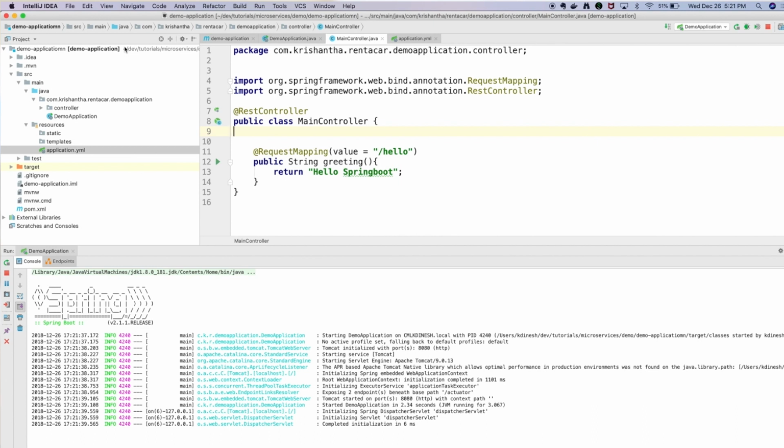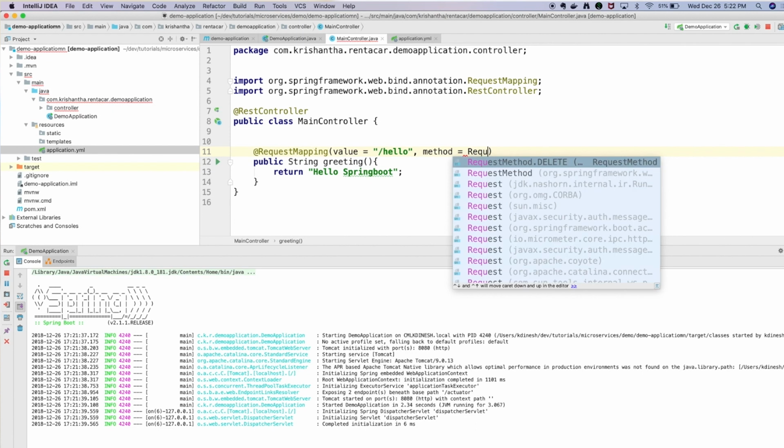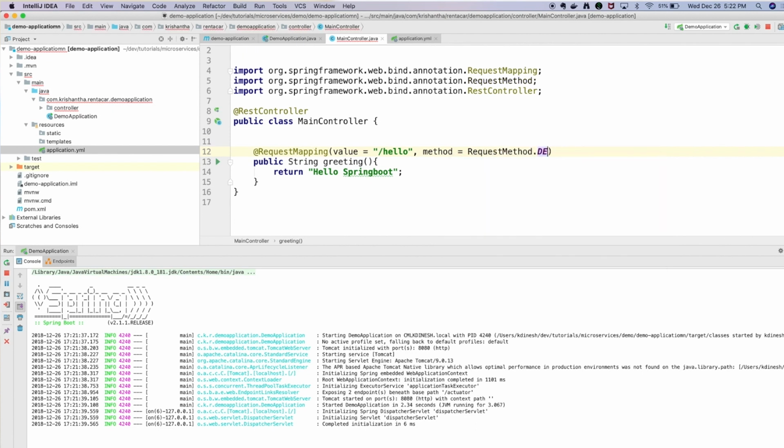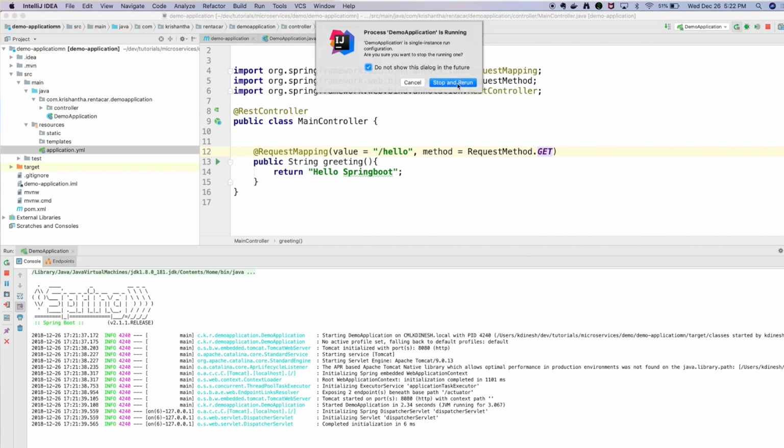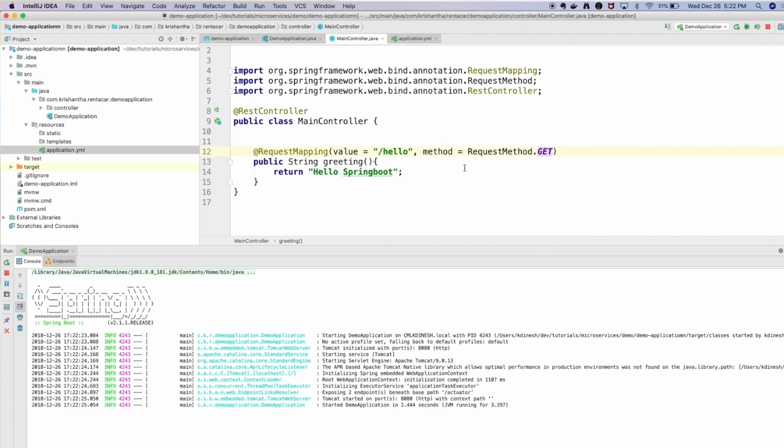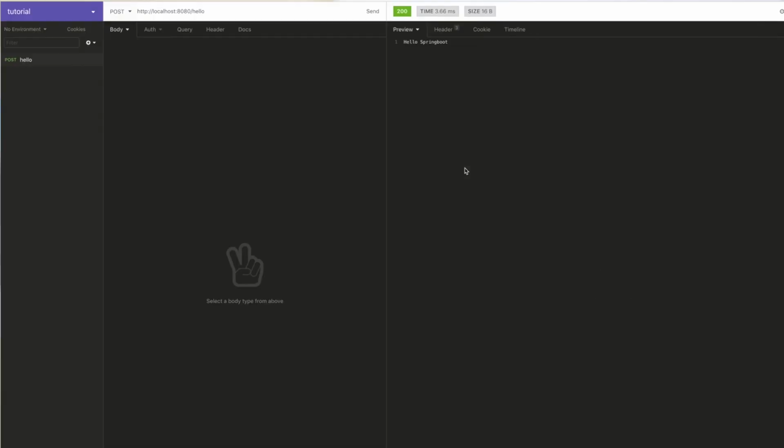Now what I'm going to do here is say method is equal to RequestMethod dot, not delete but GET. Okay. I'm going to restart this. Okay. Now when I execute the post request, it will give me an error. See, method not allowed, right? Why? Because now my method only supports the get request, right?